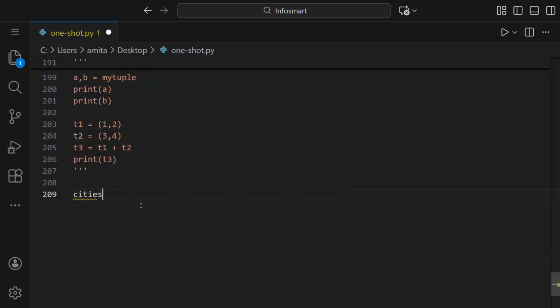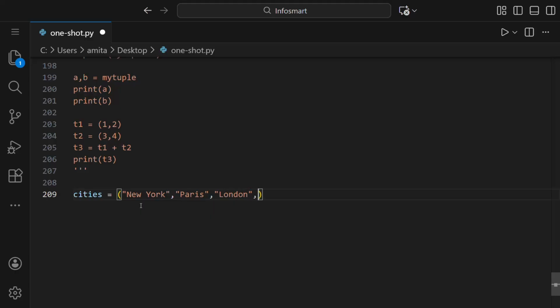And we want to create a tuple of 4 cities. So let us name it cities. Cities is equal to New York, then we can say Paris, London, and last one, Tokyo. Like this, we have created a tuple of 4 cities.